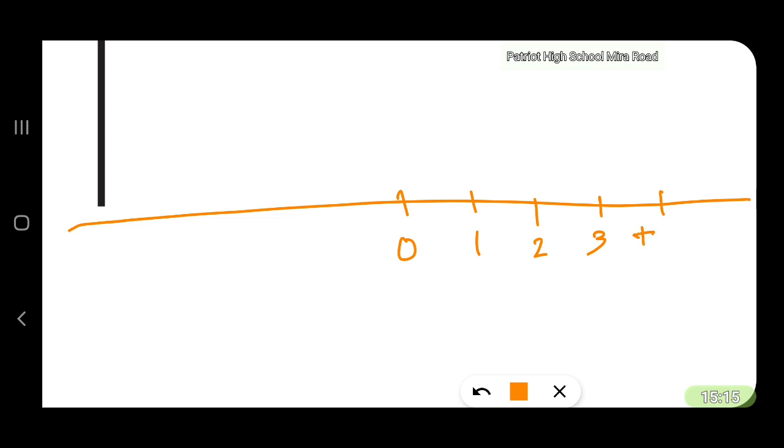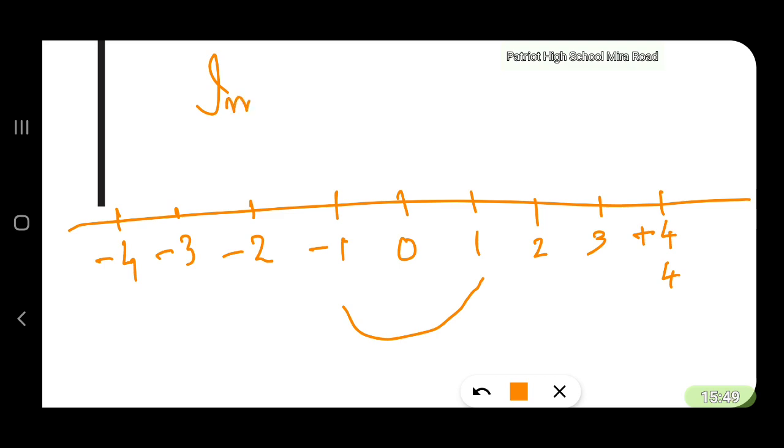Whether I write plus 4 or just 4, it means that it is plus 4 only. But to the left, I have to specifically write a minus sign to differentiate between minus 1 and plus 1. So a minus sign is always required on the left side of the 0. So you have minus 4 and so on. These are integers represented on the number line.